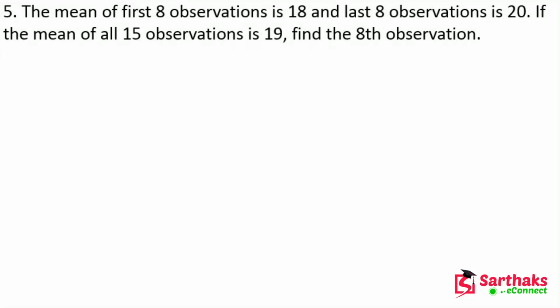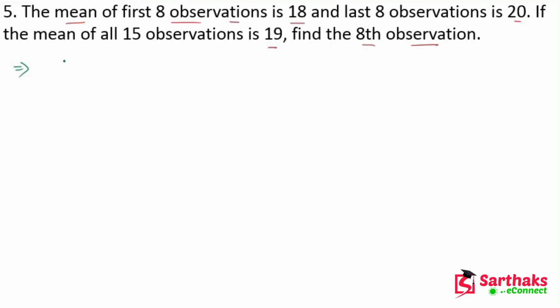The next question is: the mean of the first 8 observations is 18, and the mean of the last 8 observations is 20. If the mean of all 15 observations is 19, then we have to find the 8th observation. According to this question, we have the mean of the first 8 observations.